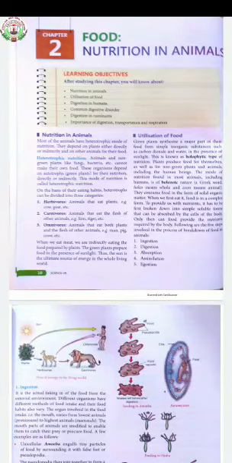In the last chapter, we had learned about nutrition in plants. Now, today, we are going to learn about nutrition in animals. Let's go for it. Before starting the lesson, we will see certain learning objectives given there. Various contents were given there. We have to learn in detail.